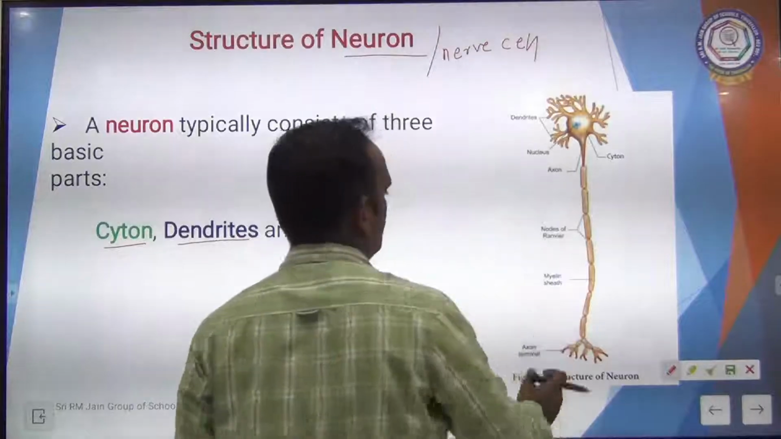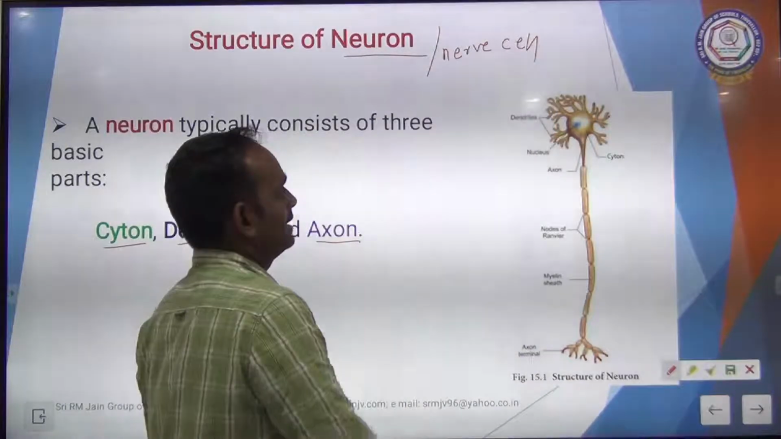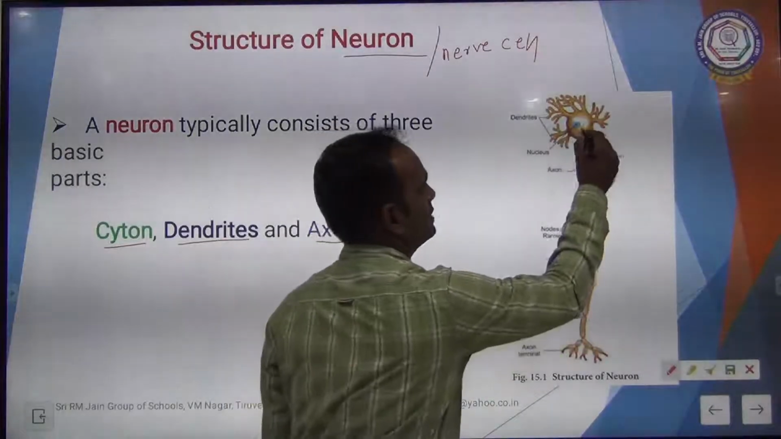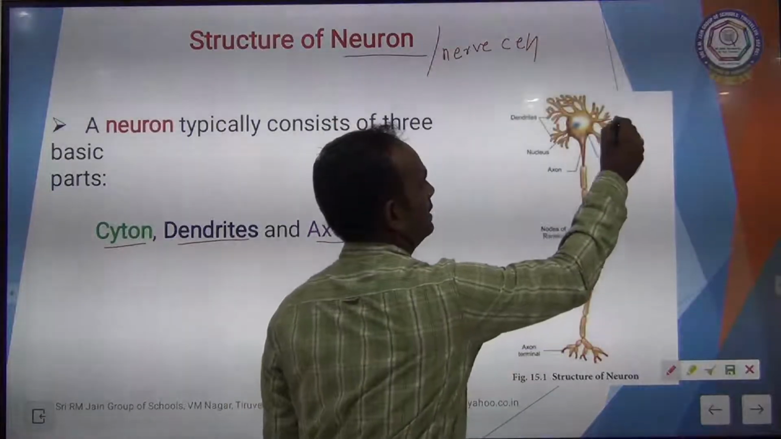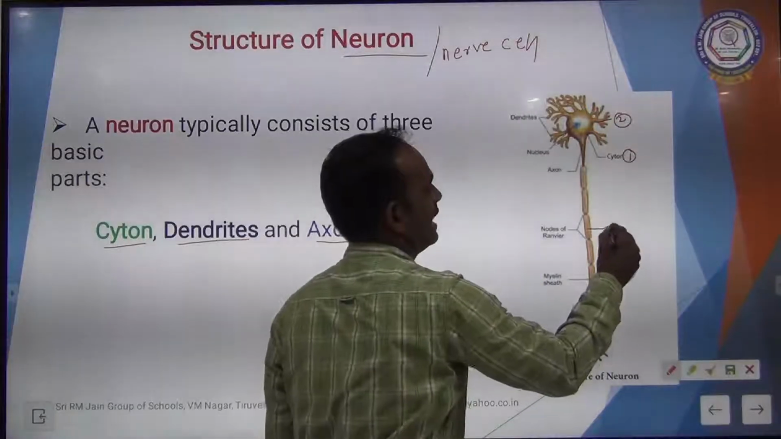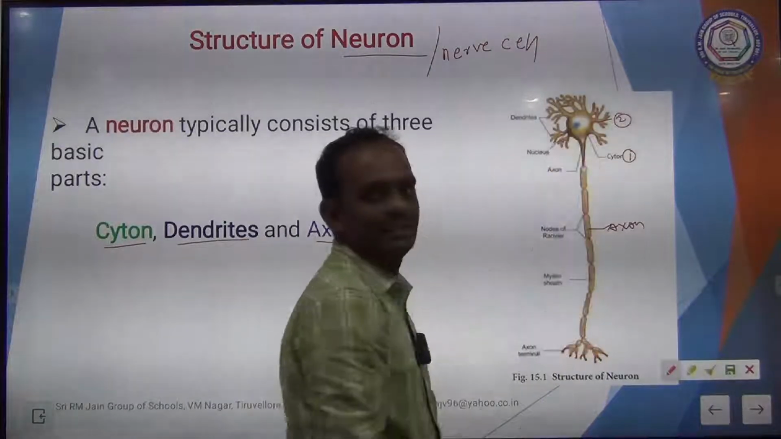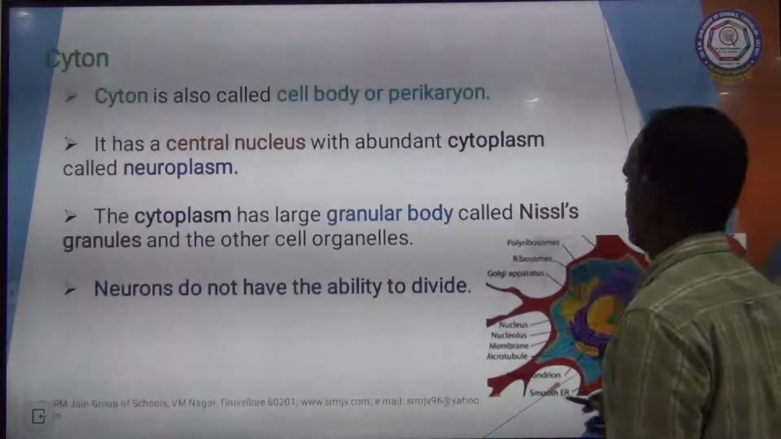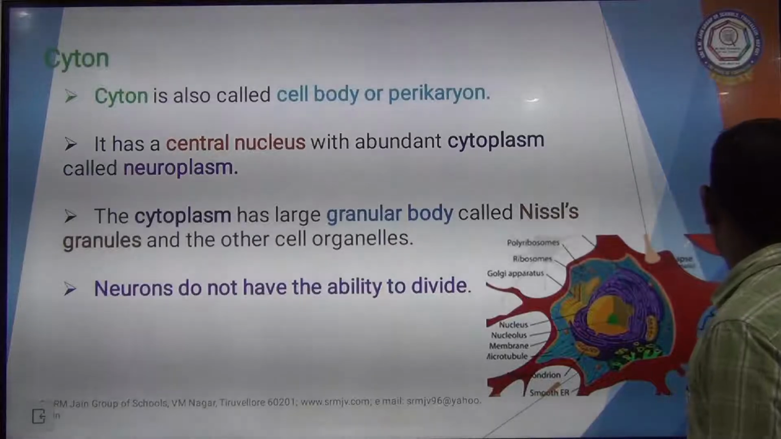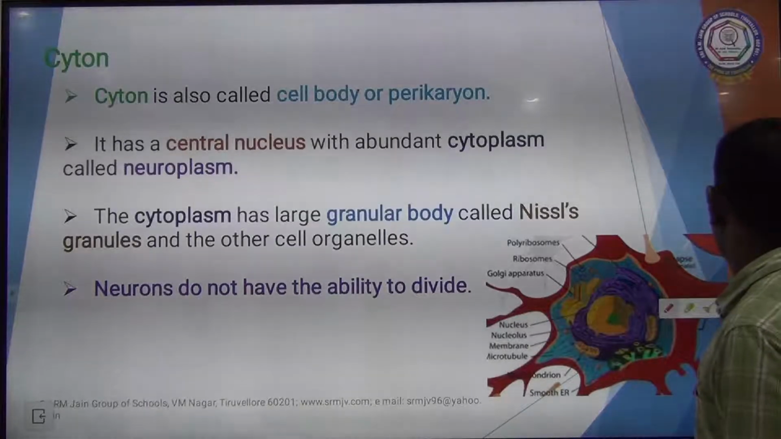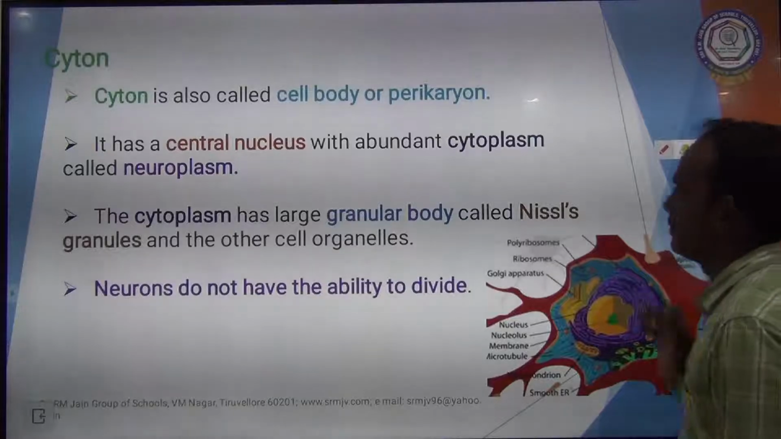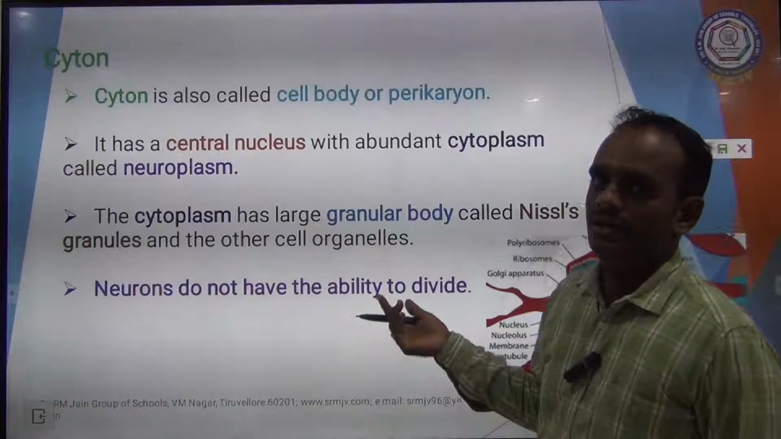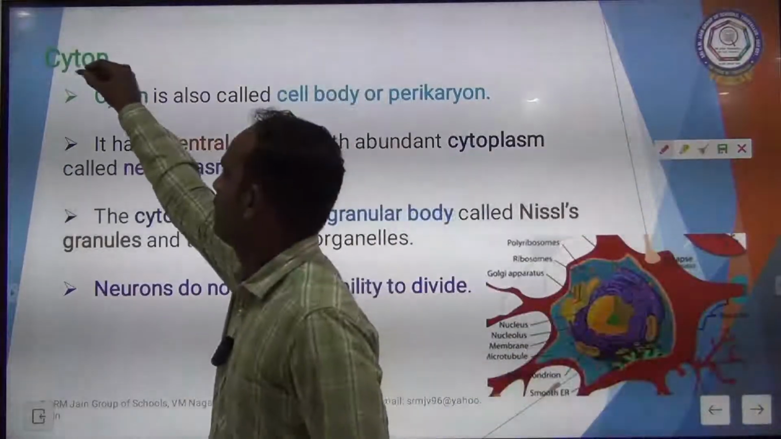See the structure of nerve cell or neuron. It consists of three basic parts. The first one is called Cyton, this is called Dendrites, and this is called Axon. Before moving on to axon, we will first go to Cyton.